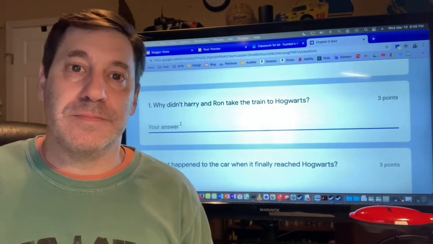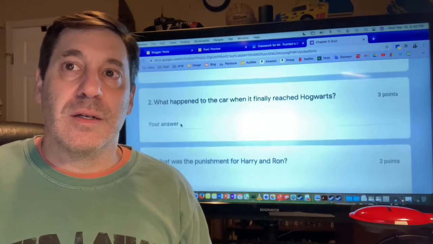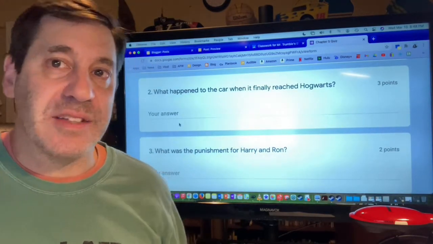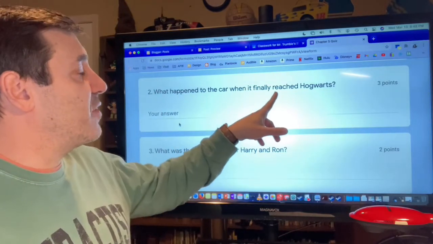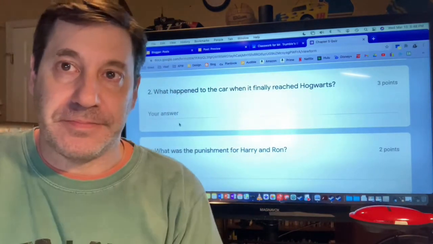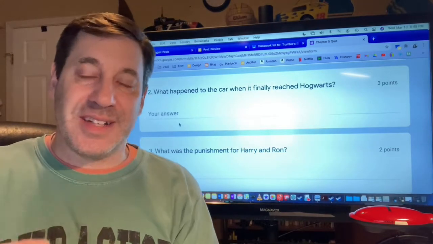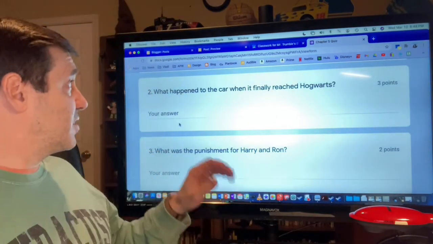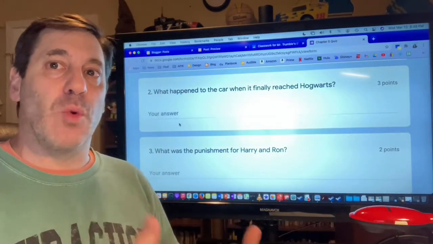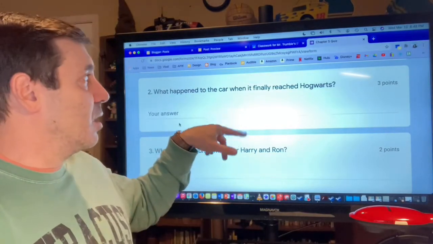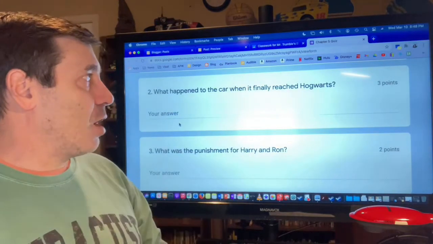Question number 2. Question number 2 asks us, what happened to the car when it finally reached Hogwarts? All right, so let's take a minute. Let's think about this. It's asking us about something. What happened? So we have to describe an event. What happened to the car when it finally reached Hogwarts?